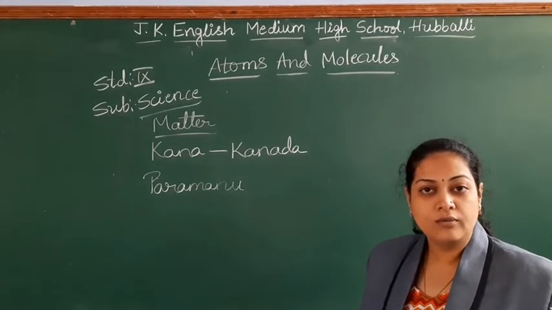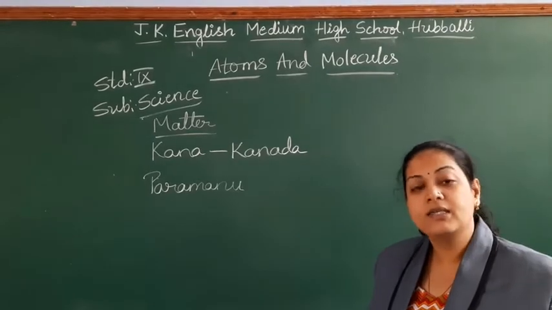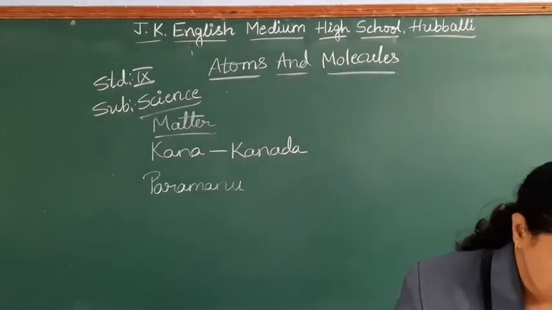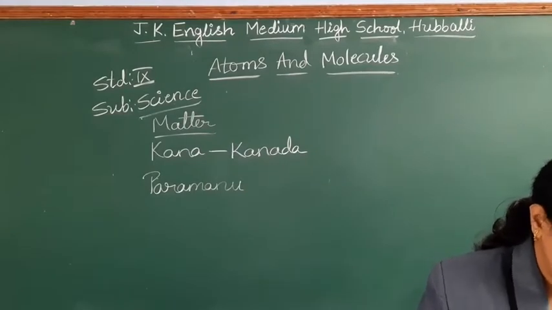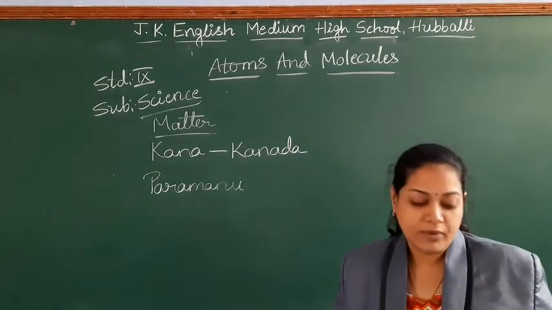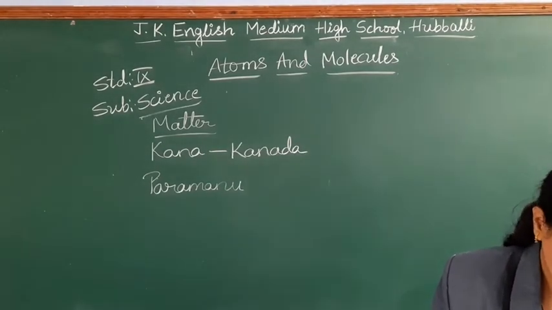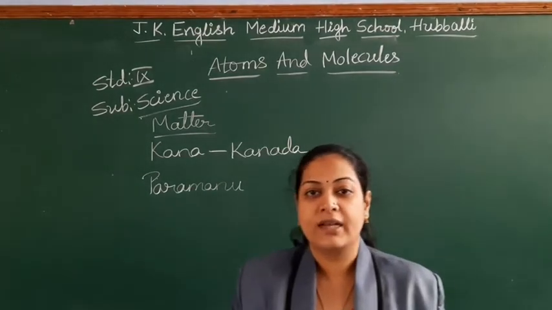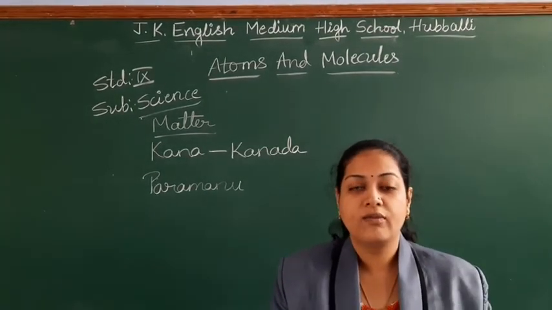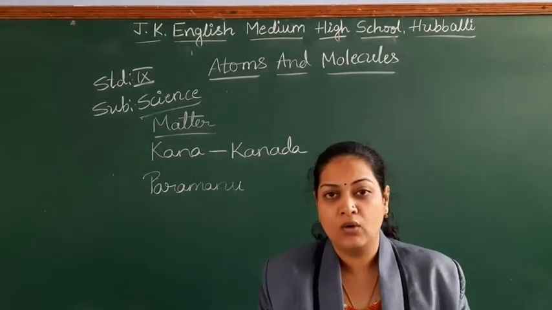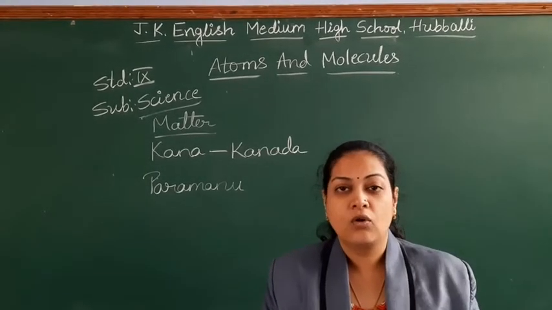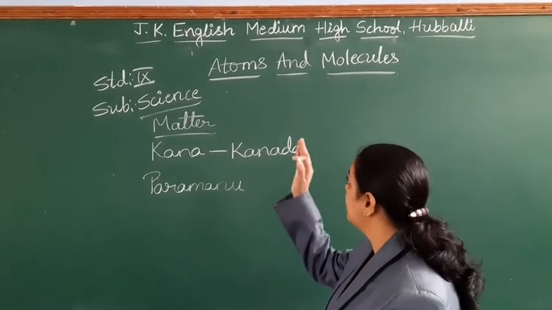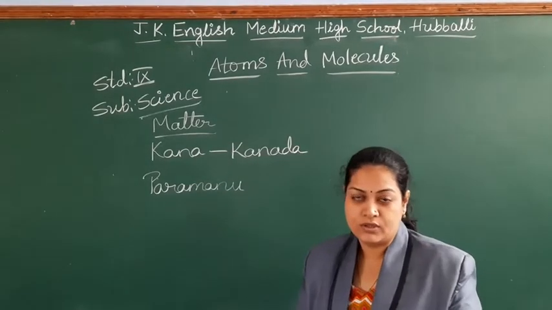One of the scientists called Pakudha, it may be Democritus, it may be Leucippus. So many scientists tried to know about the smallest particle of the matter. So this is the introduction to the lesson atoms and molecules.